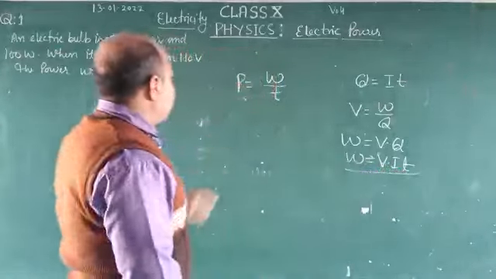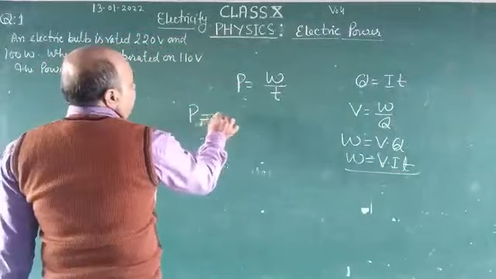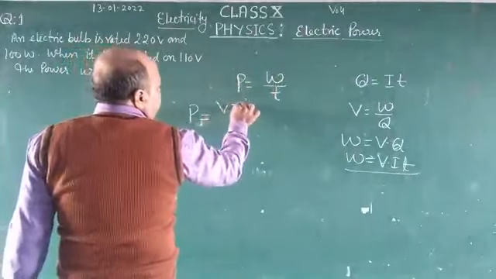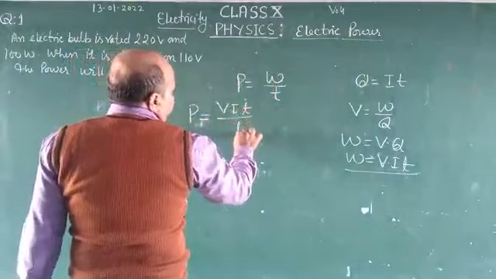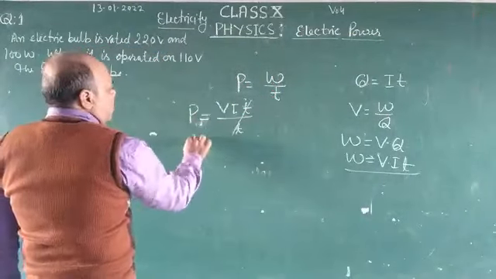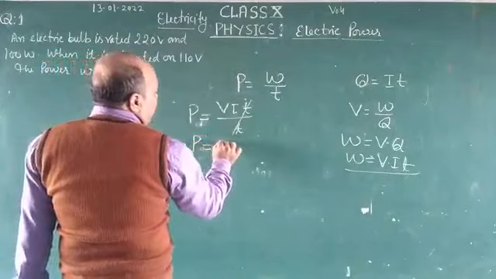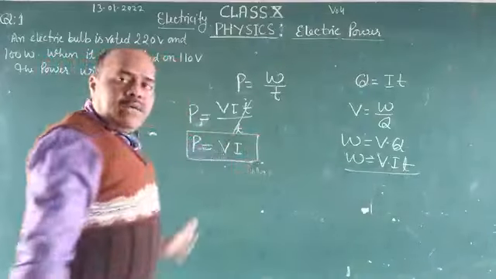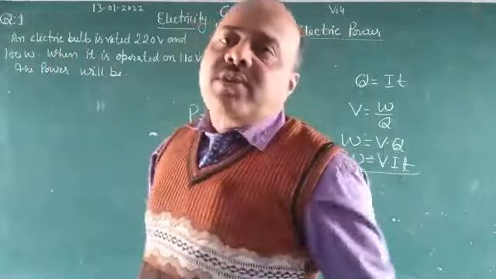Then from power, at the place of W we can write V I T upon T. Now T is cancelled out, so we get P is equal to V into I. The product of electric potential and current is equal to electric power.